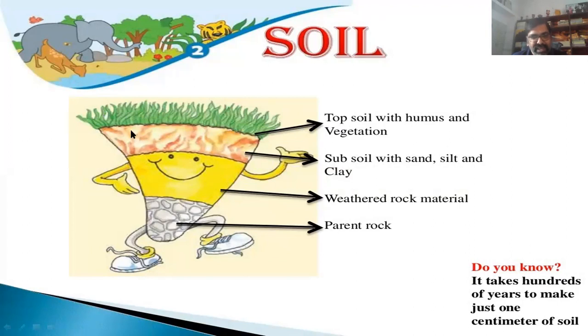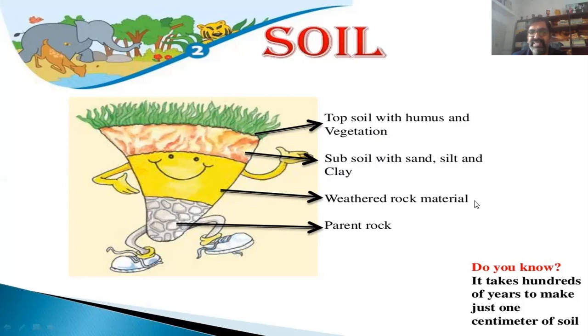The first layer, the top layer of the soil, is made for vegetation, several plants and other things. Then the second one is known as subsoil with sand, silt and clay. Now the third part, rock material.